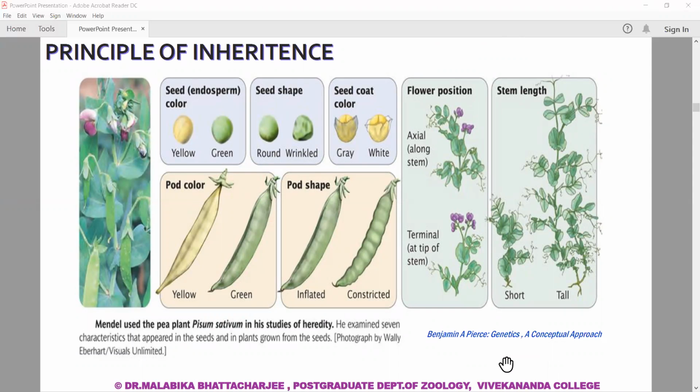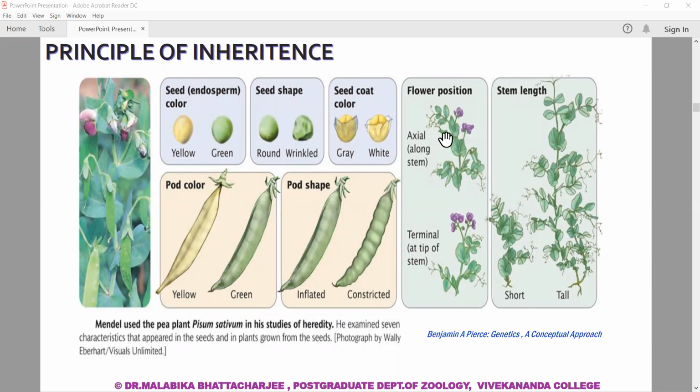He examined 7 characteristics: seed color, seed shape, seed coat, flower position, and stem length, so it's tall and short. Tall can be represented as capital T, capital T homozygote, or capital T, small t heterozygote, and short is always small t.